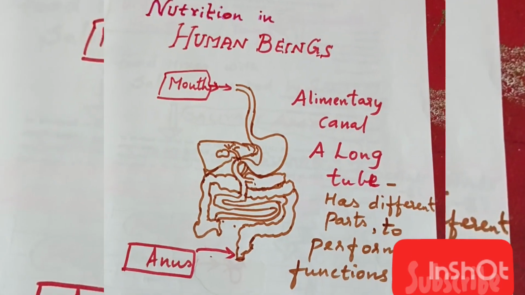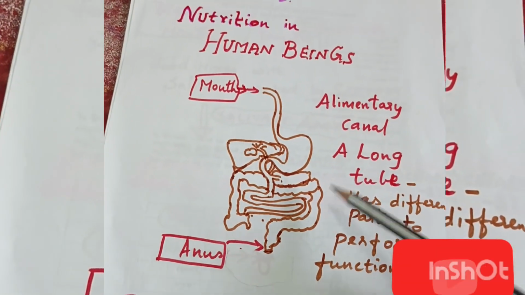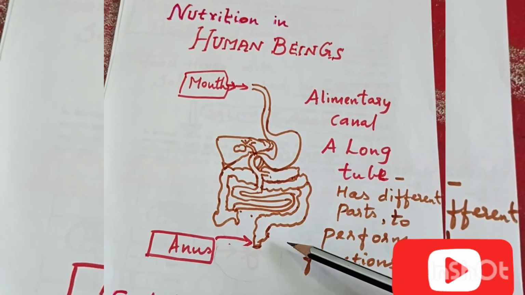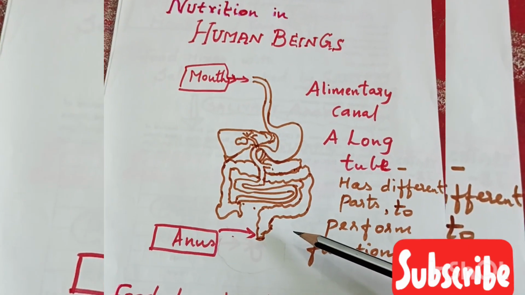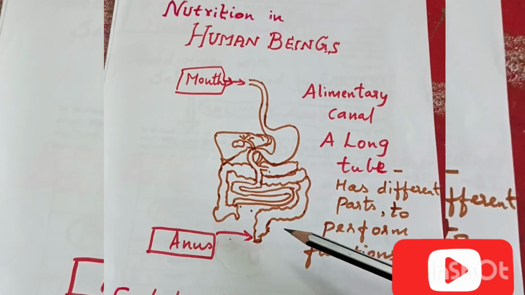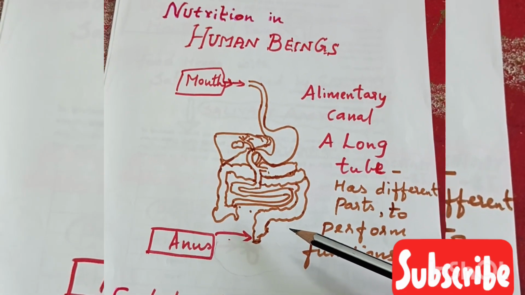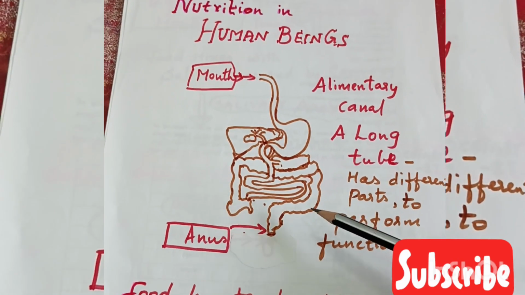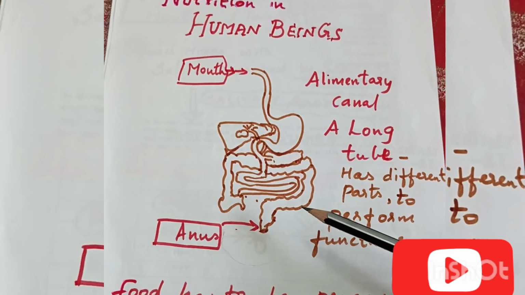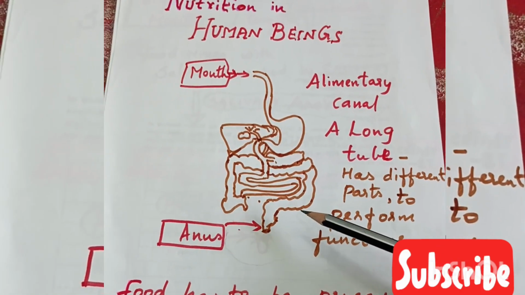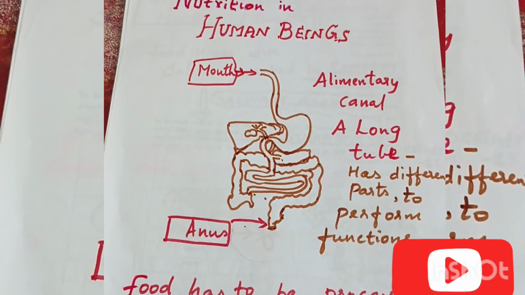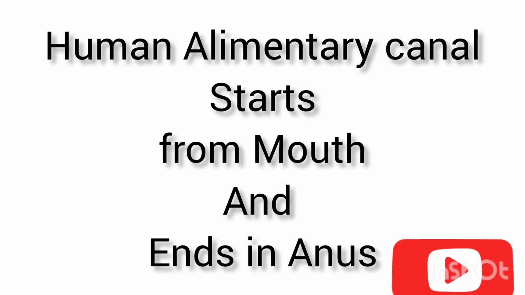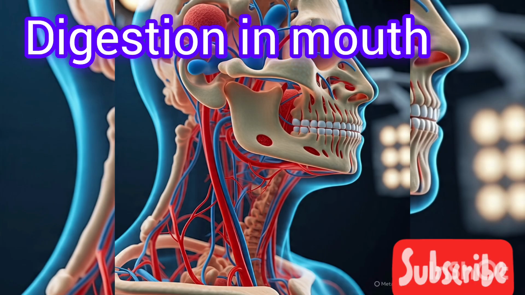Yes, so food has to be processed here, to generate the particles which are very small and of the same texture. Why does the food have to be broken down into very small pieces? Because only when it has been broken down into small pieces will all the nutrients be absorbed properly, and all the cells in the living system will get the energy. That's why it has to be broken down or processed, we can say, to generate small particles of the same structure. Okay, so the human alimentary canal starts from the mouth and ends in the anus.